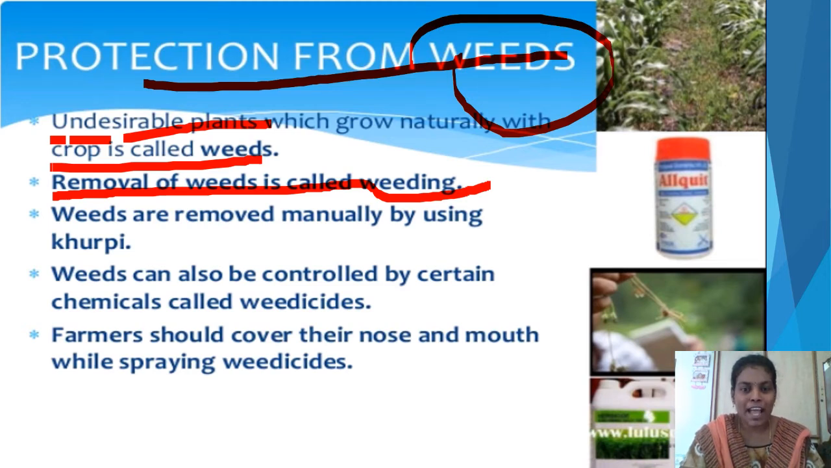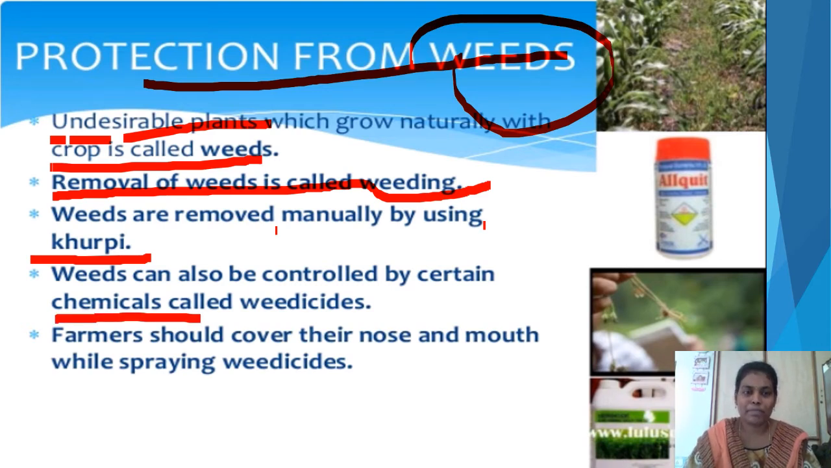Weeds are removed manually by using a kurpi. Kurpi is one type of agricultural tool. I will show you that one in the next slide. With the help of kurpi, weeds are removed manually. And weeds can also be controlled by using some chemicals which are called weedicides, like 2,4-D.